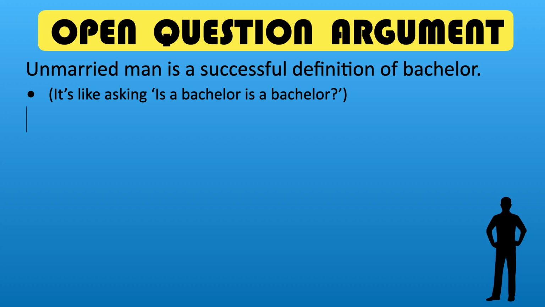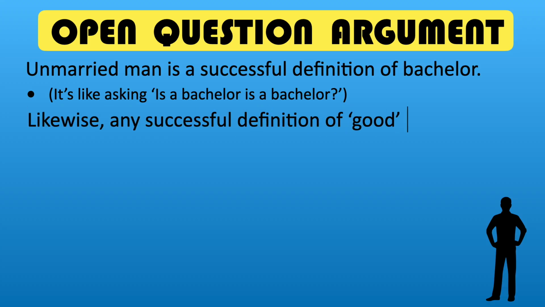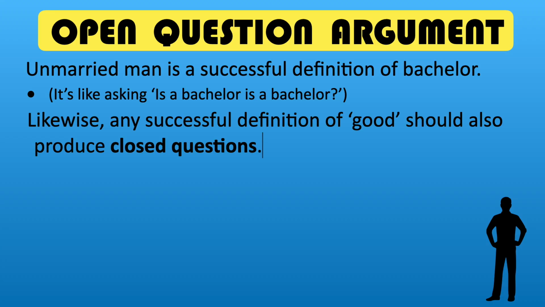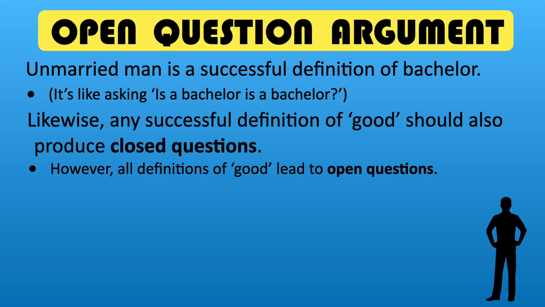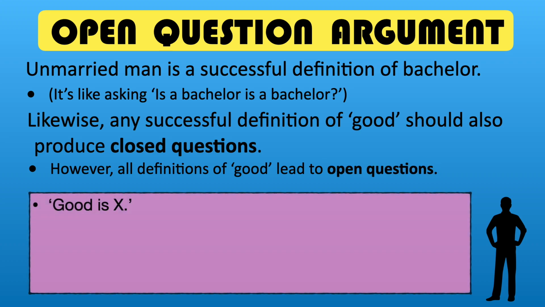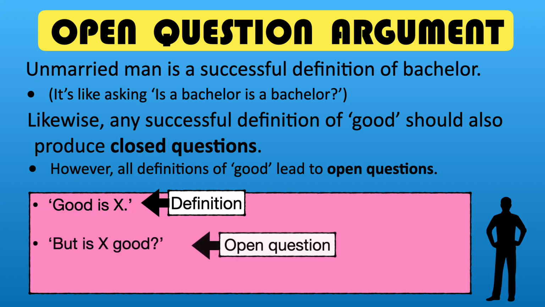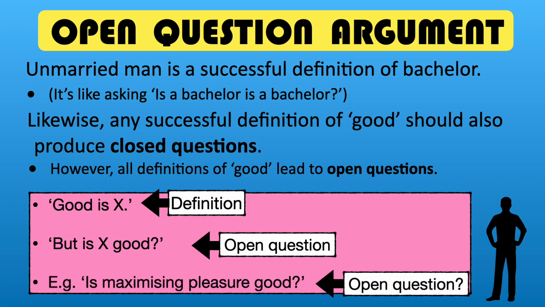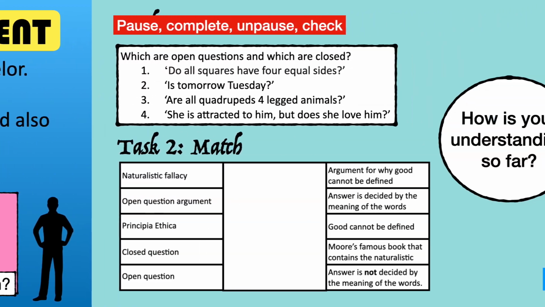Likewise, any successful definition of the good, according to Moore, should also produce closed questions, if it's a true definition. However, Moore thinks whenever we give a definition of good, it always remains an open question if it is indeed good, showing that good cannot be defined. If this is a bit confusing, don't worry, we're about to apply it to utilitarianism. It's easier to understand Moore's point here if we apply it to a theory, but first, let's do a quick comprehension check on what we just covered.